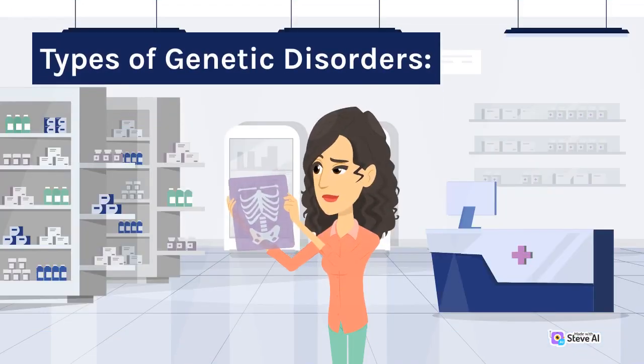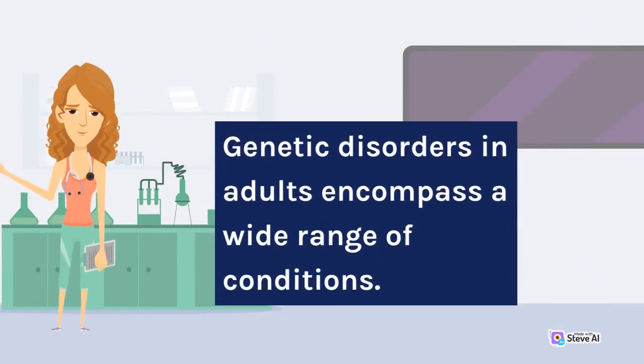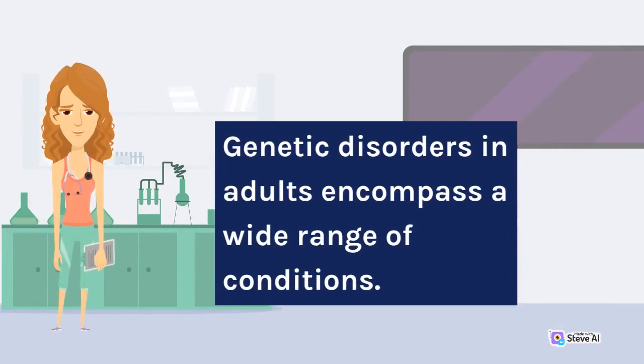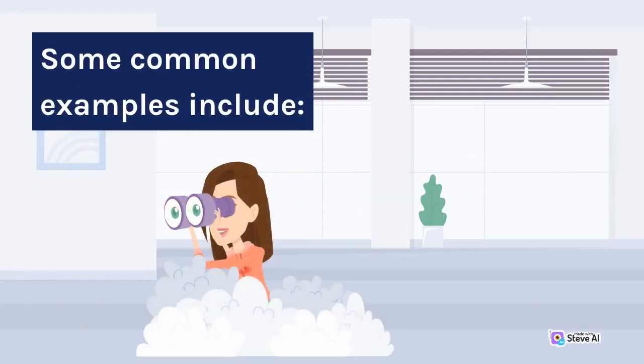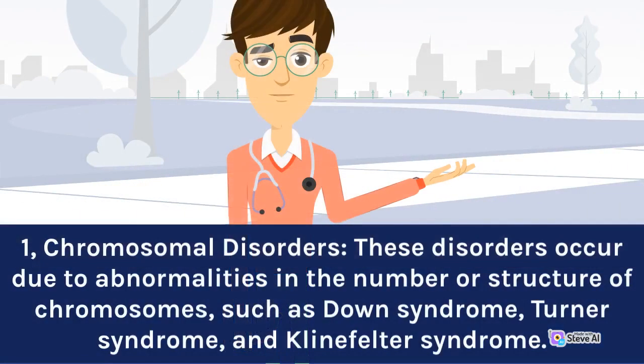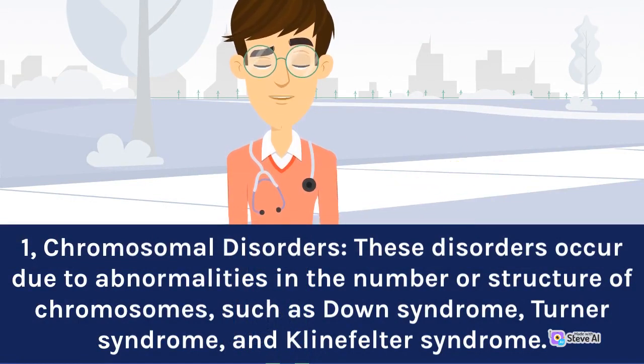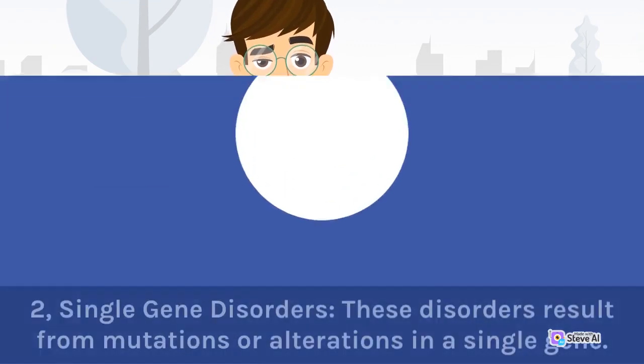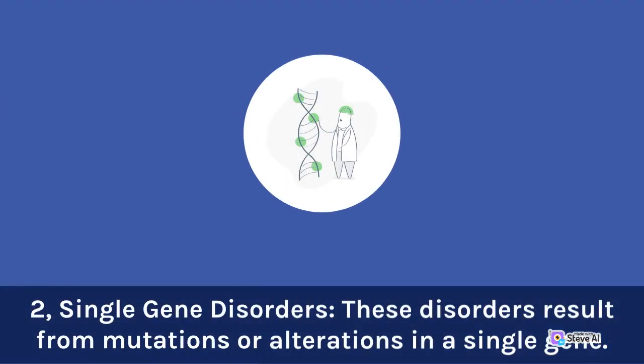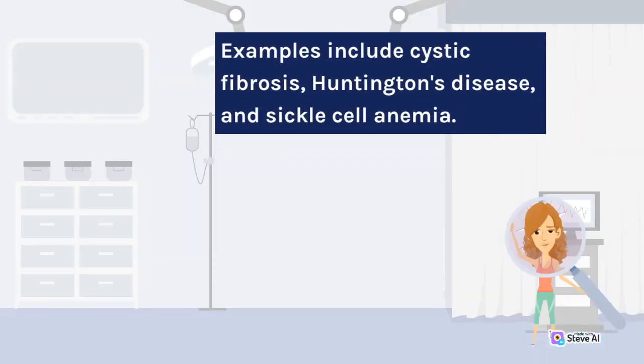Types of genetic disorders. Genetic disorders in adults encompass a wide range of conditions. Some common examples include: 1. Chromosomal disorders. These disorders occur due to abnormalities in the number or structure of chromosomes, such as Down syndrome, Turner syndrome, and Klinefelter syndrome. 2. Single gene disorders. These disorders result from mutations or alterations in a single gene. Examples include cystic fibrosis, Huntington's disease, and sickle cell anemia.